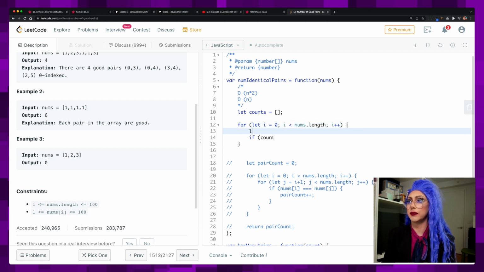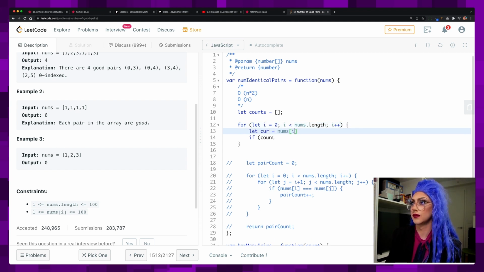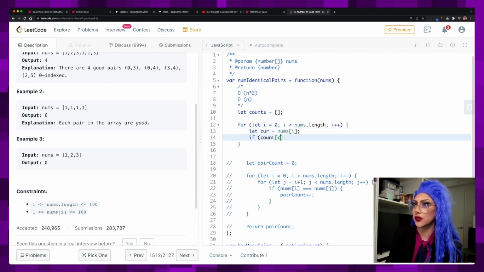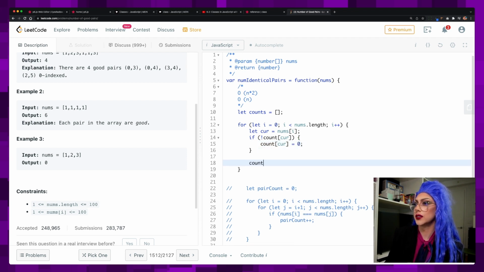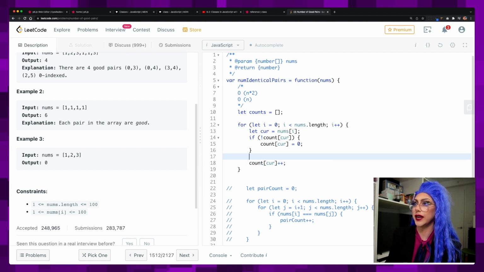Okay, so let's get our cur number. So let cur equals nums I. So the count at the current location, if there's nothing there, count at cur equals 0. Otherwise, or just for every case, we'll do count cur plus plus. Great. Now I've got that.